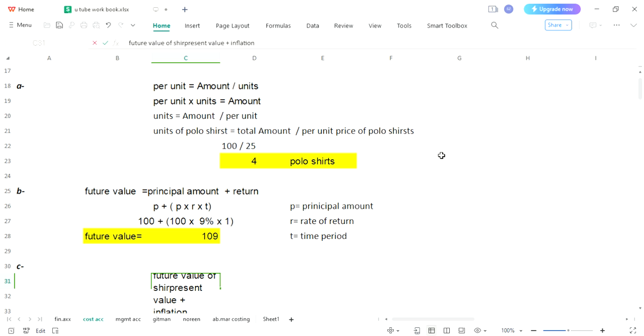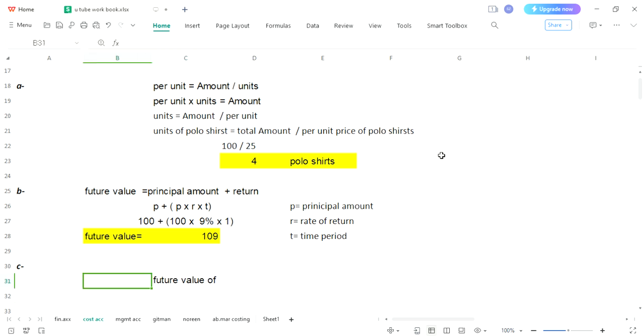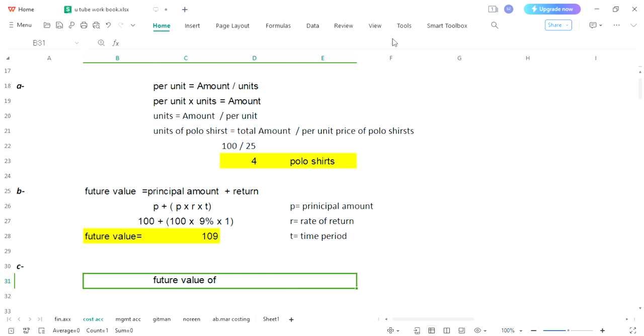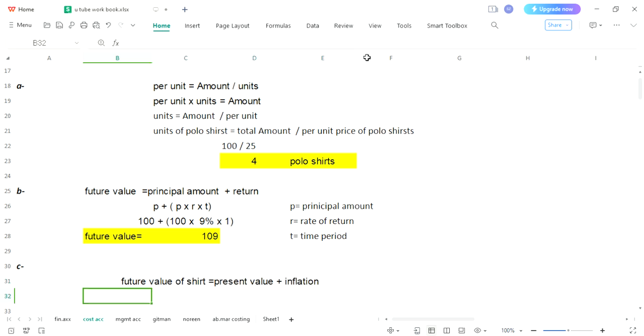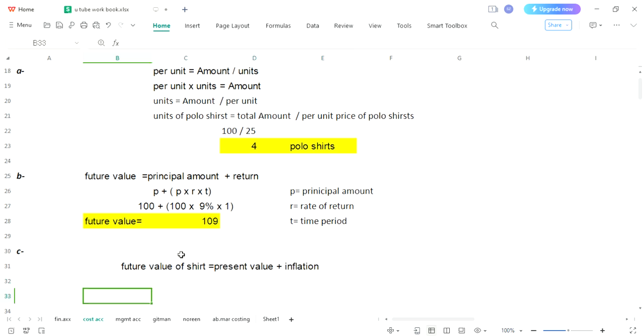Please understand these are basic discussions, and we will be establishing proper formulas later on. Right now you will understand the concept with the help of these formulas. Look over here, future value of shirt. How you will calculate future value? After a year. Right now the value of shirt and then inflation. When you will add both, you will get the future value.